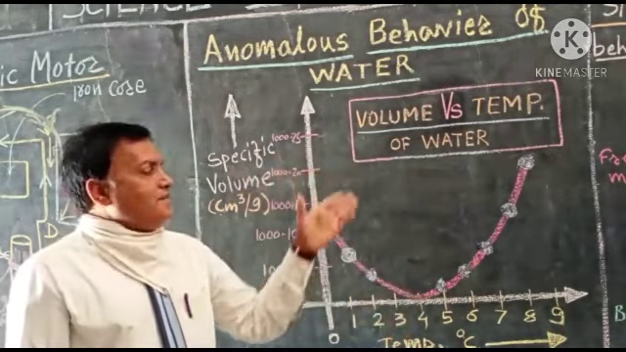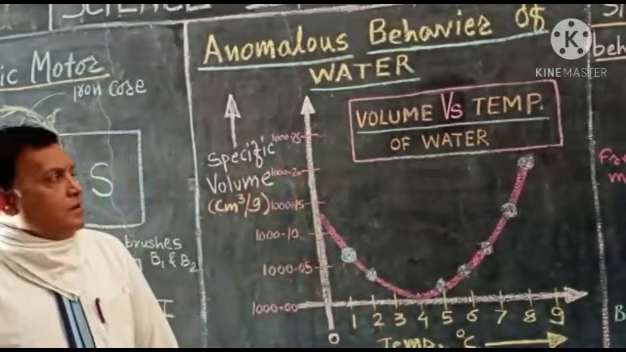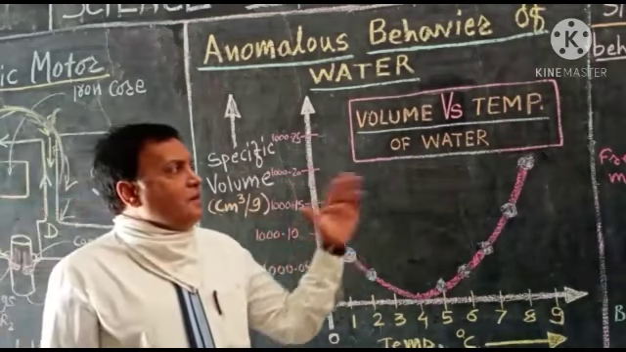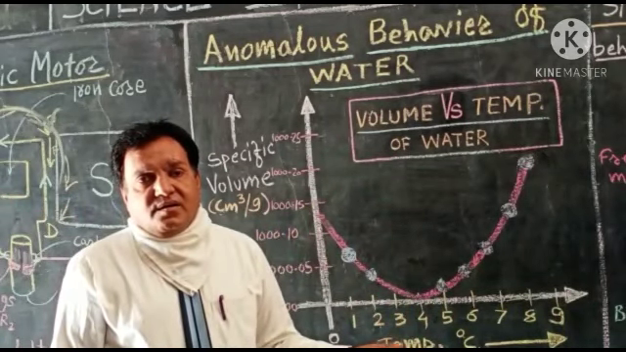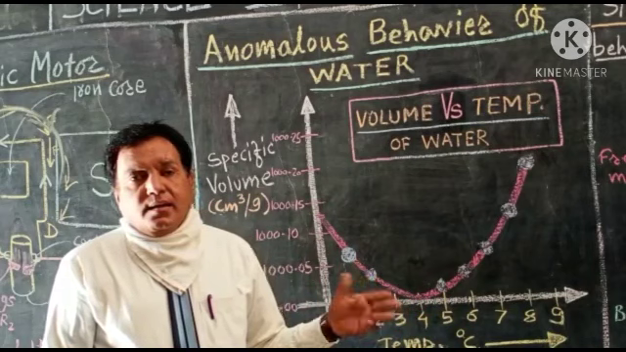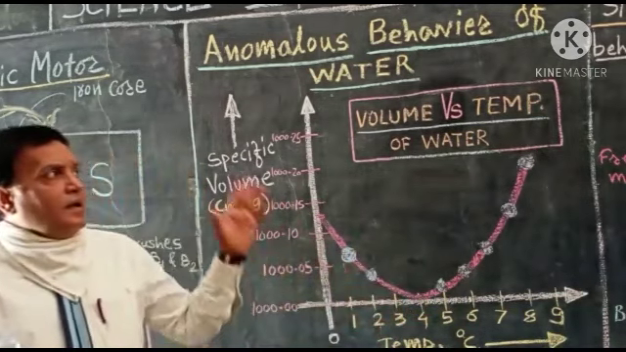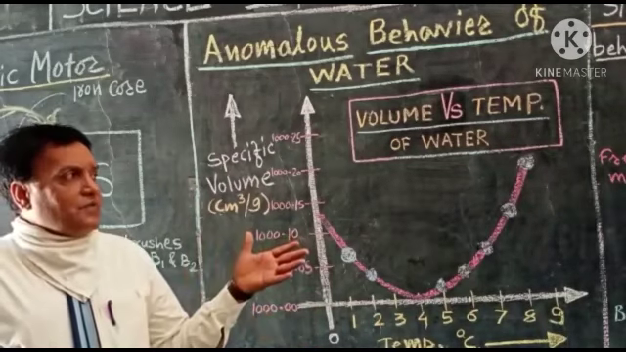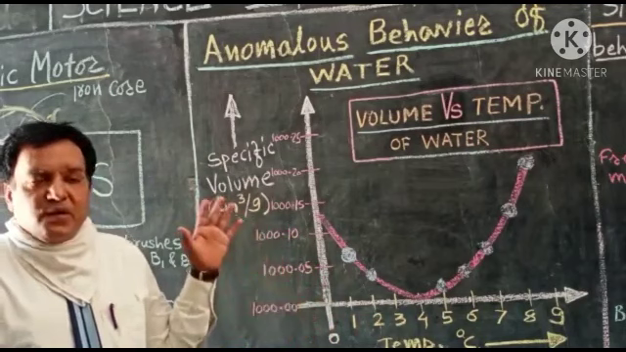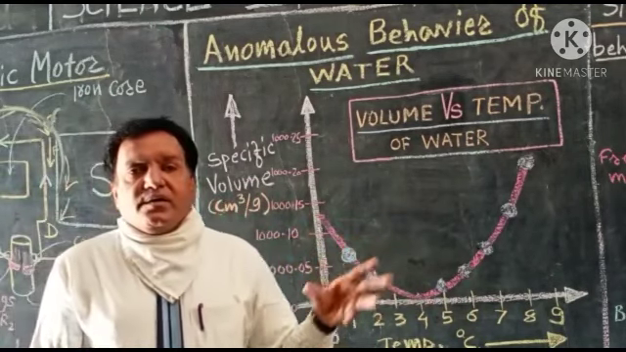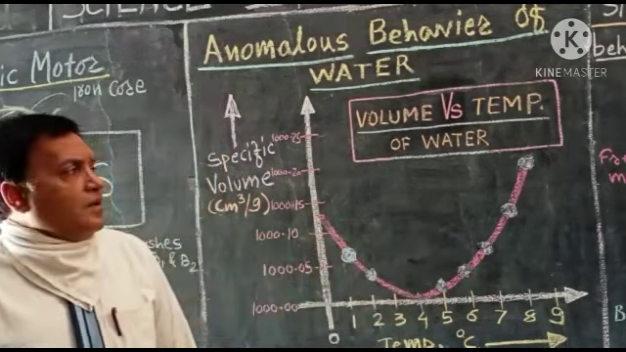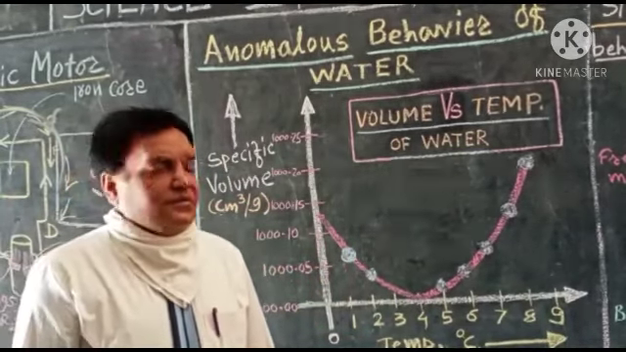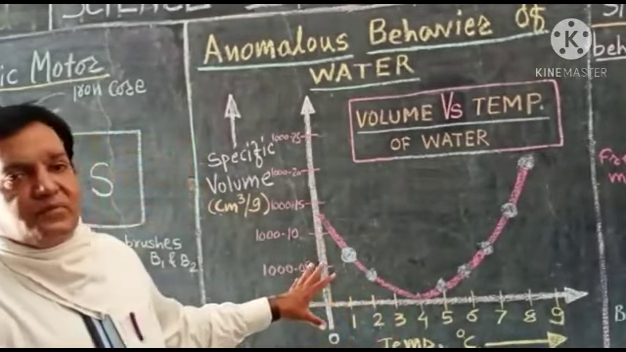This anomalous behavior of water can be studied with the help of Hope's apparatus. We will see next week how the anomalous behavior of water can be studied by using Hope's apparatus. The scientist Hope formulated one apparatus, with the help of which we can study the anomalous behavior of water. So it's now completed.